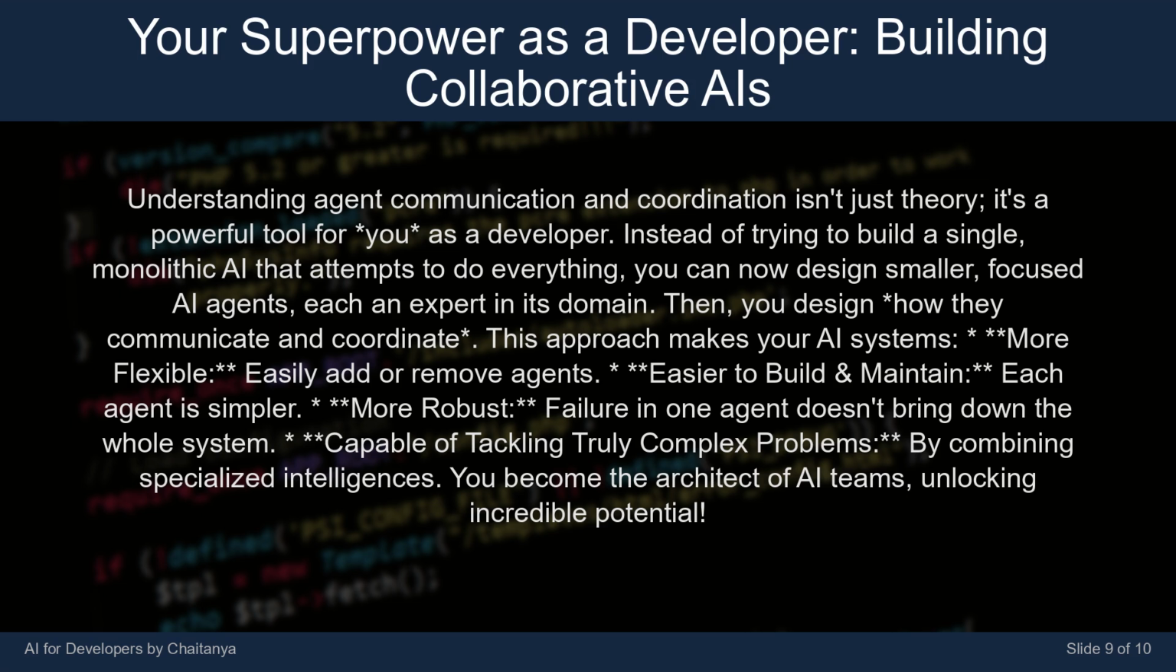This approach makes your AI systems more flexible: easily add or remove agents. Easier to build and maintain: each agent is simpler. More robust: failure in one agent doesn't bring down the whole system. And capable of tackling truly complex problems. By combining specialized intelligences, you become the architect of AI teams, unlocking incredible potential.